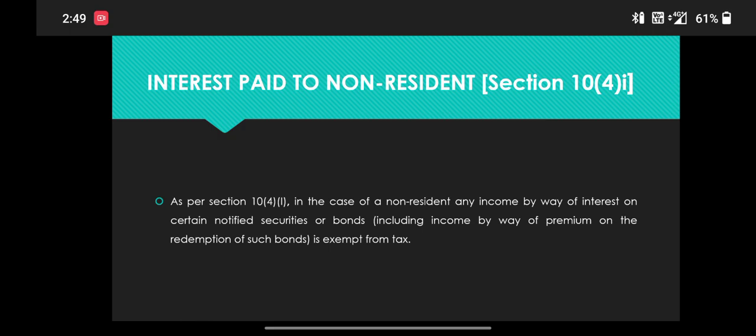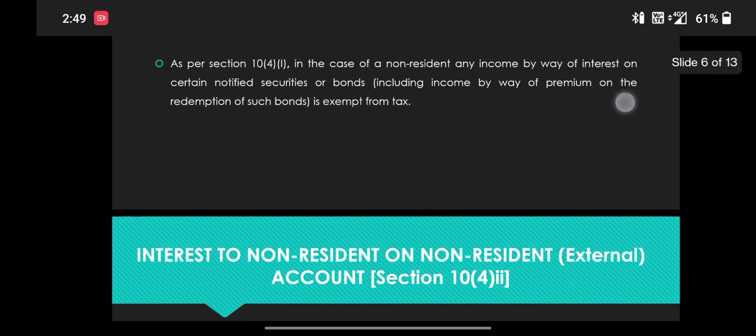Next one, interest paid to non-resident. Section 10(4)(i). As per section 10(4)(i), in the case of a non-resident, any income by way of interest on certain notified securities or bonds, including income by way of premium on the redemption of such bonds, is exempted from tax.